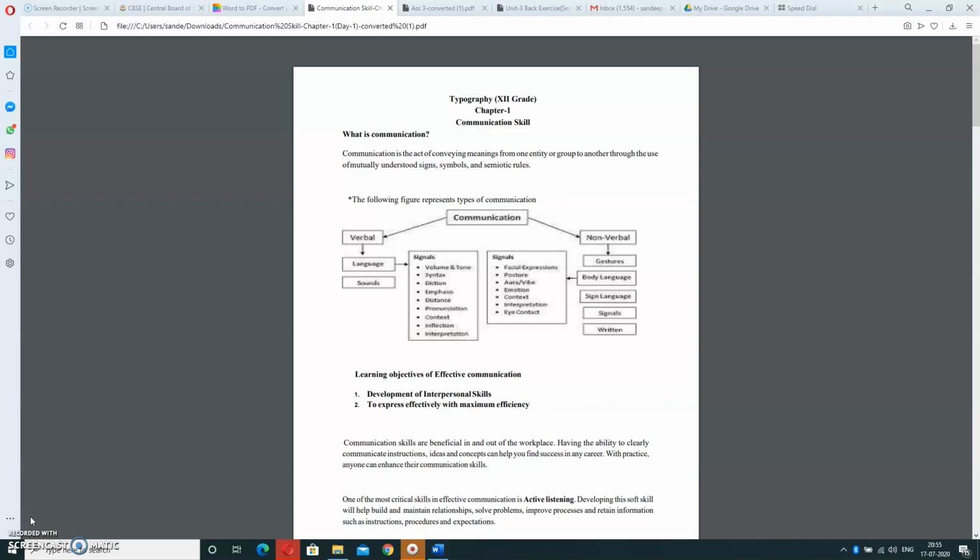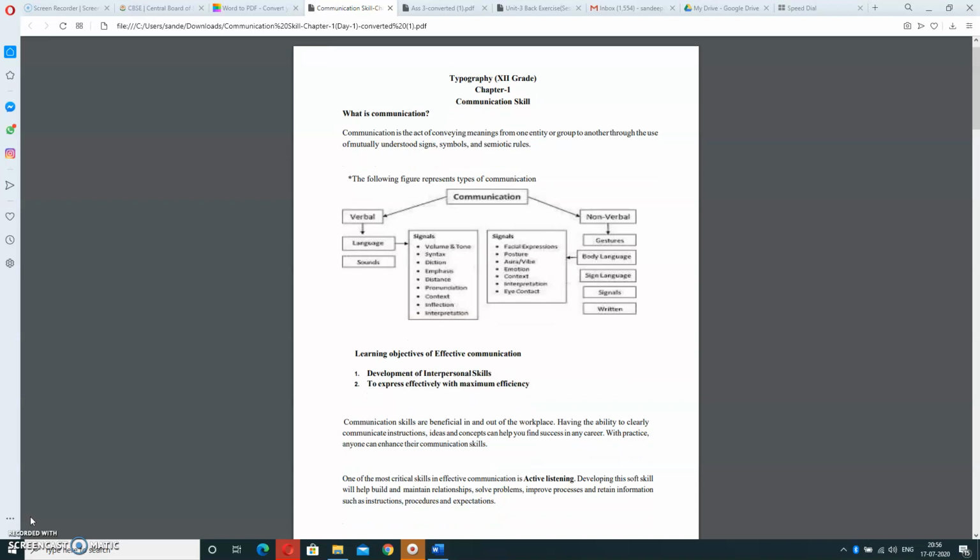Now, the learning objective of effective communication is the development of interpersonal skill and to express effectively with maximum efficiency. These are the objectives of learning effective communication. It means you can communicate interpersonally with each other, and second, you can present your information in an effective and efficient way. Communication skills are beneficial in and out of the workplace. Having the ability to clearly communicate instructions, ideas and concepts can help you find success in your future also.